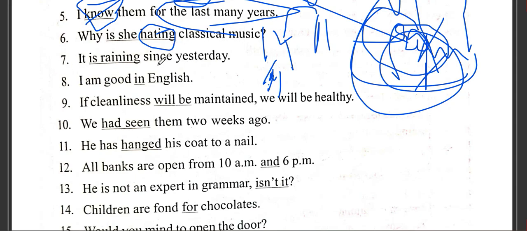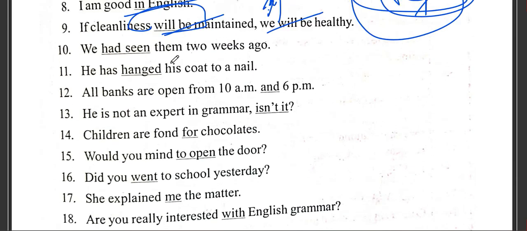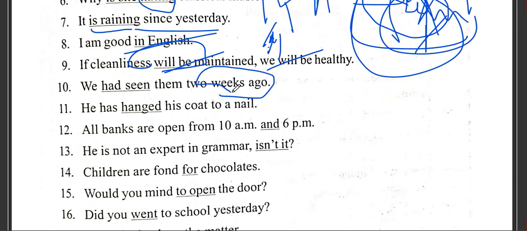It is raining since yesterday. Since yesterday indicates present perfect continuous tense. It has been raining since yesterday. I am good at English. If cleanliness is maintained, we will be healthy. We had seen them 2 weeks ago. When we have 2 weeks ago, last week, 2 days ago, we use simple past. We saw them 2 weeks ago.